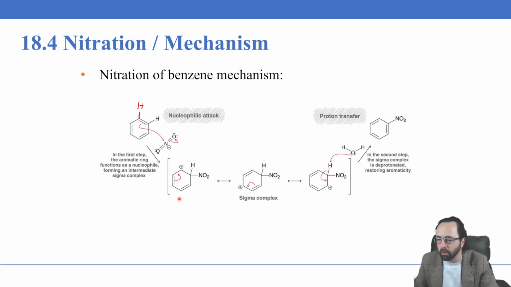It's positively formal charged. We get this resonantly stabilized sigma complex, and the reaction is completed when this intermediate is deprotonated by water again. So we have a proton transfer where the lone pair here in the oxygen makes a bond with the hydrogen, and then the 2 electrons in the sigma bond are left behind, and that restores the aromaticity, which again is favorable for this reaction because you get a much more stable product. And so this reaction becomes exergonic and spontaneous, releasing negative delta G.